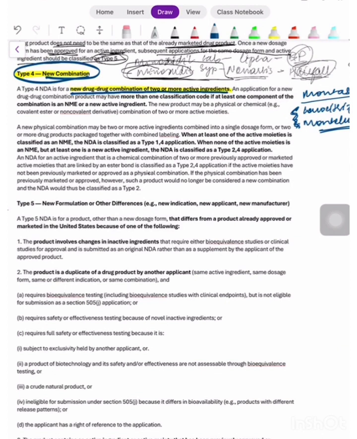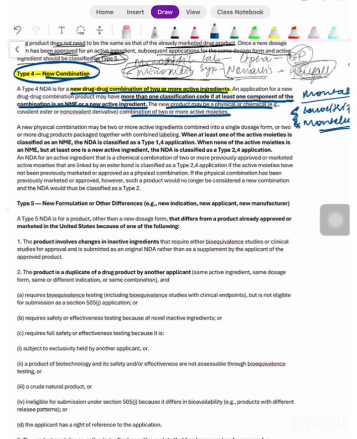An application for a new drug-drug combination product may have more than one classification code if at least one component of the drug combination is an NME or a new active ingredient. The new drug product may be a physical or chemical combination of 2 or more active moieties.